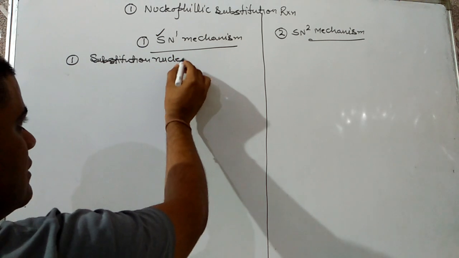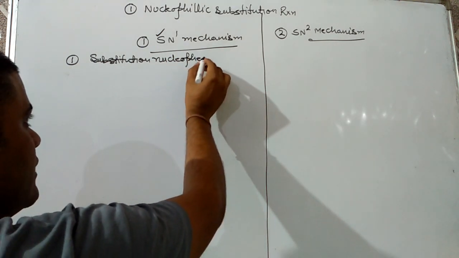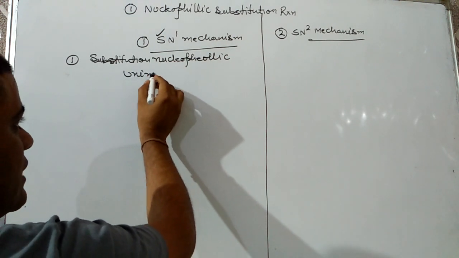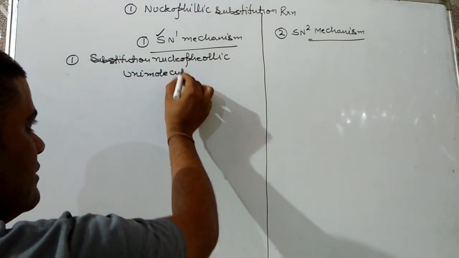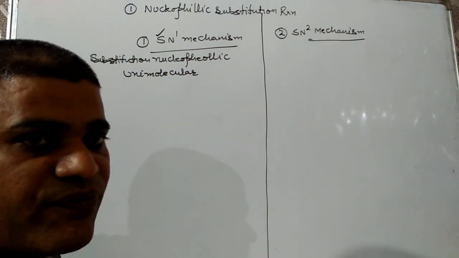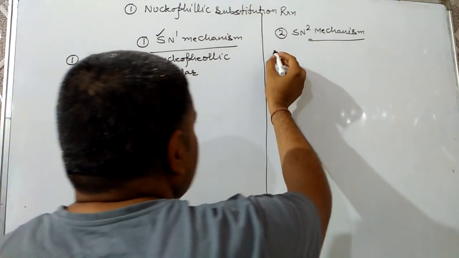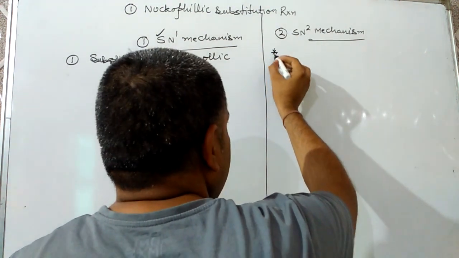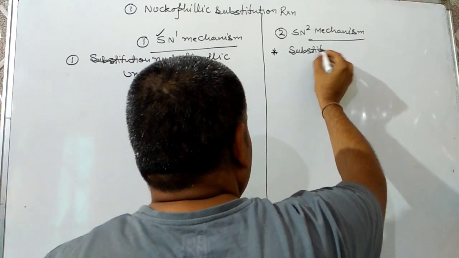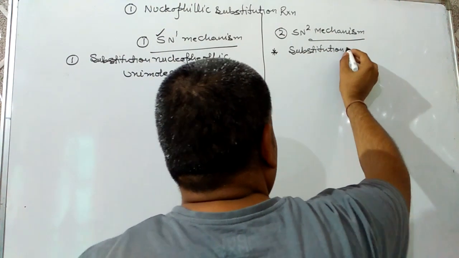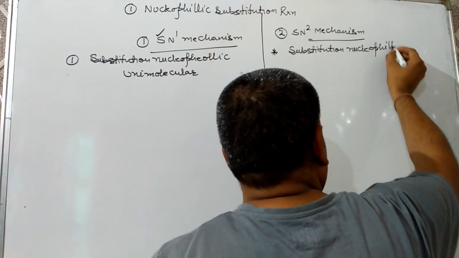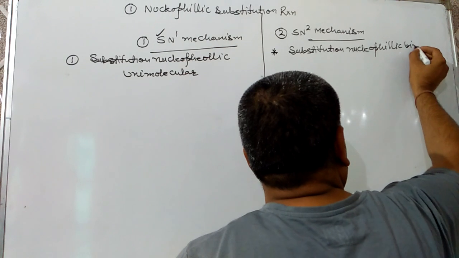SN1 stands for substitution nucleophilic unimolecular, while SN2 stands for substitution nucleophilic bimolecular.